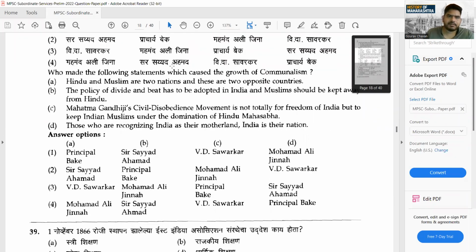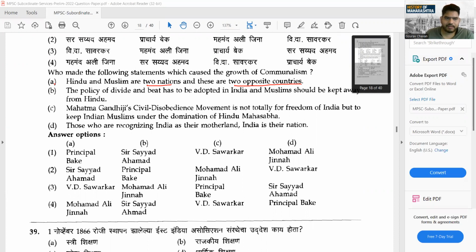Yes, this type of question. Now most of you might be confused. How to solve this type of question? What you need to do, I'll tell you. A's line is here, B's is here, and these are the possible options. They are thinking about this. See what they're saying: Hindus and Muslims are two nations, and these are two opposite countries. Who propagated this? If you go to some previous lectures which we have taken in class, this statement was given by Sayyid Ahmad Khan. So A should be Sayyid Ahmad Khan.